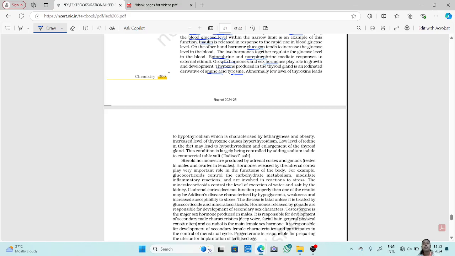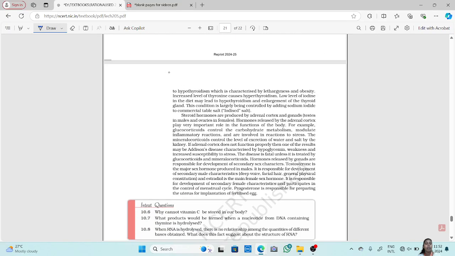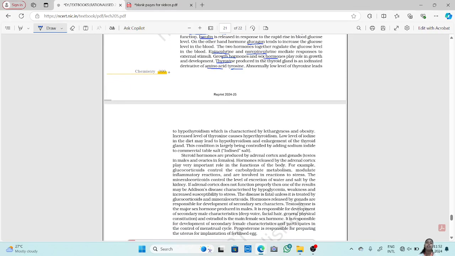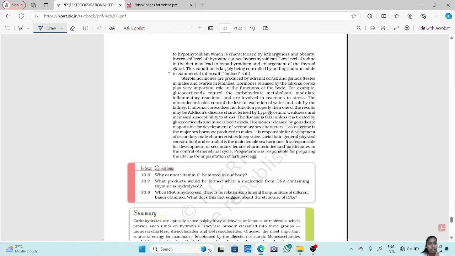An abnormally low level of thyroxine leads to hypothyroidism. We say, I have thyroid, or your mom may say she has thyroid. Now this thyroid can cause two different conditions. In one, the thyroxine level decreases. A low level of thyroxine leads to hypothyroidism.